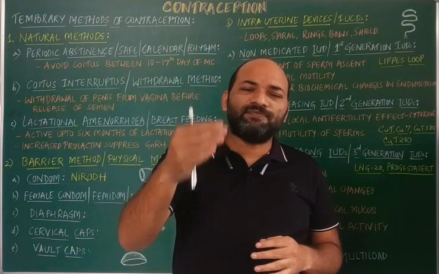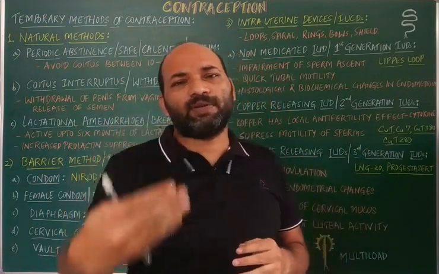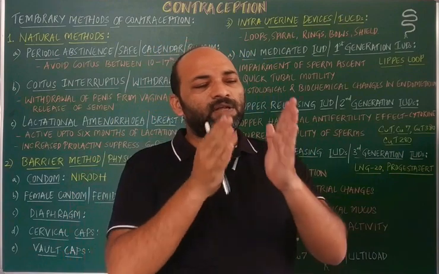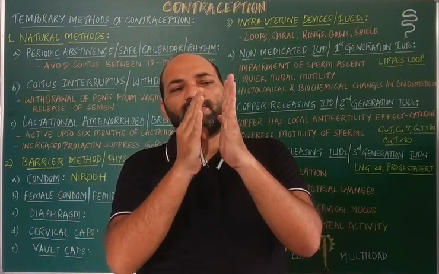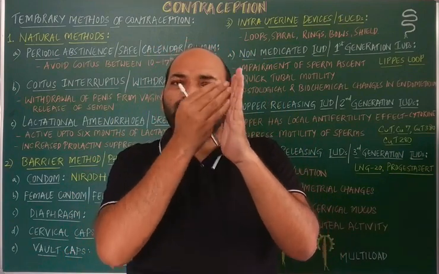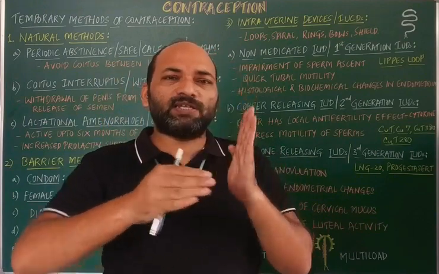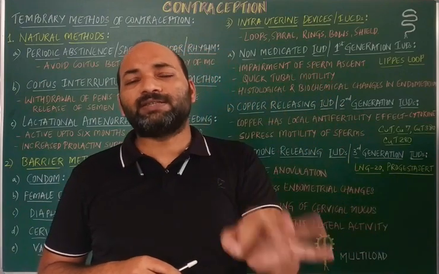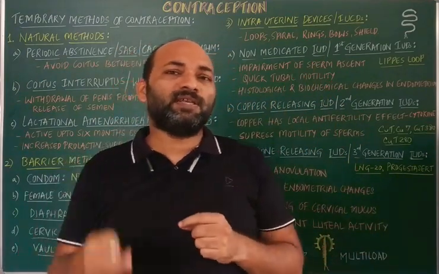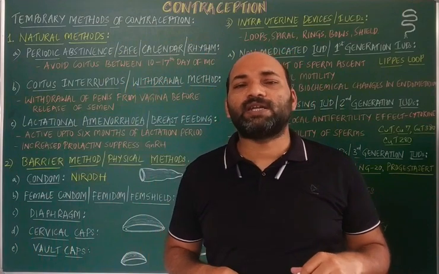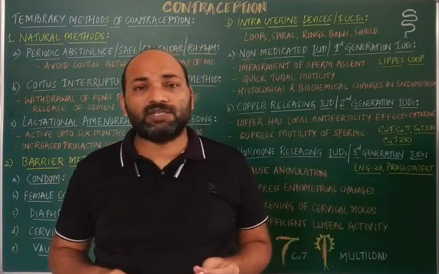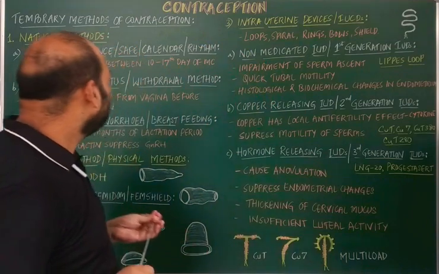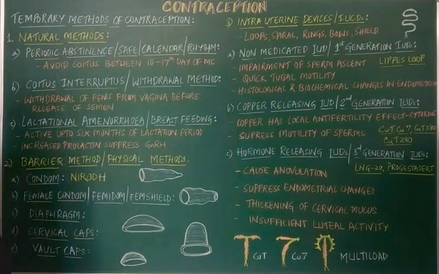But if the male copulates with the female a second time, this mucus, which contains the sperms, will enter the female reproductive system. So the sperms may enter the female genital tract, and fertilization may even occur. That is the only disadvantage seen in the coitus interruptus or withdrawal method.